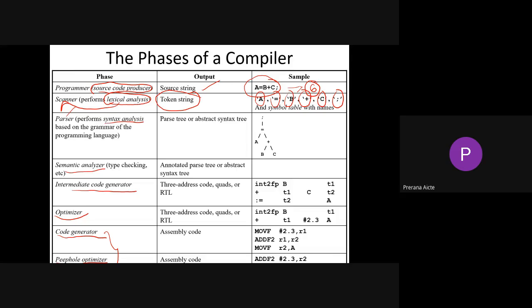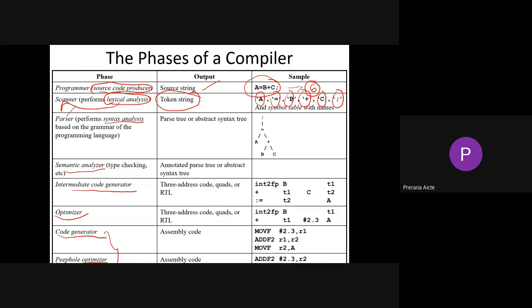Right. So your first phase is the scanner phase, where the outcome will be in terms of tokens, right? Here, A equal to B plus C. Each and every operand is a token. Each and every operator is a token. So A is a token, equal to is a token, plus, B, C, semicolon, all these are tokens.